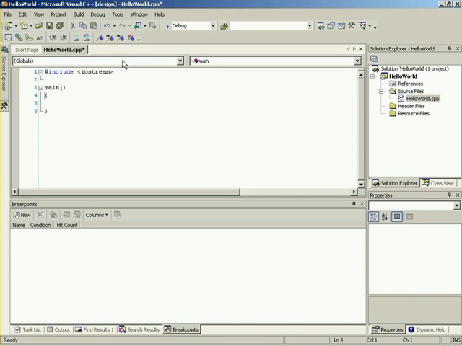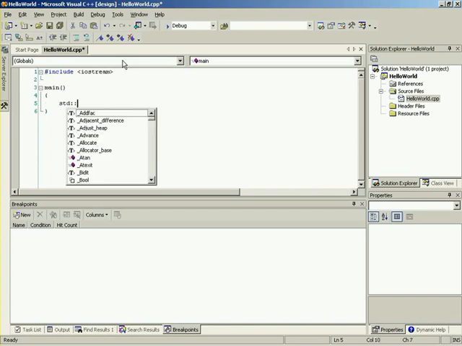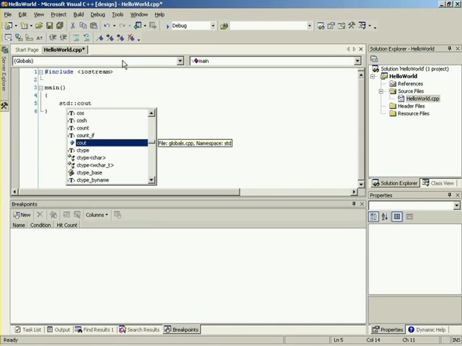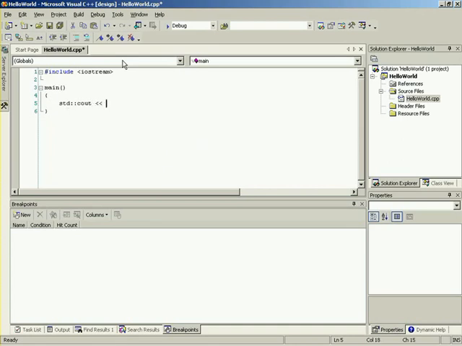Okay. So inside of our main function, what we want to do is just output a simple message saying hello world. So what we can do is type std and ::, which is our scope operator, and we can type cout, which is our output stream, and we can say our output operator here, and we can just say in quotation marks hello world, exclamation mark, end it with quotation marks, and then we'll add an endl at the end, which means add a new line. Okay. So we'll explain all this in just a second.